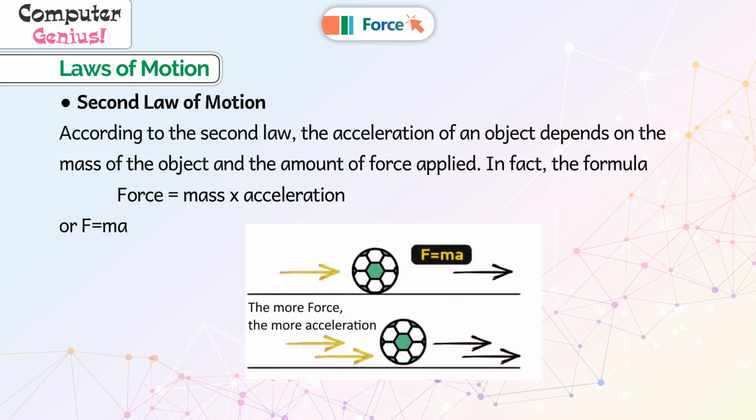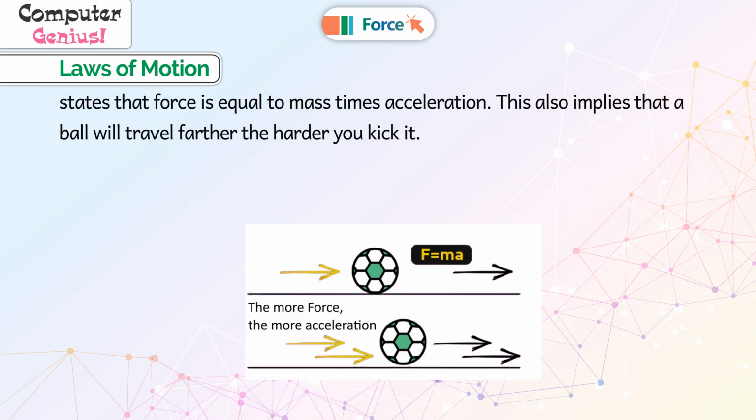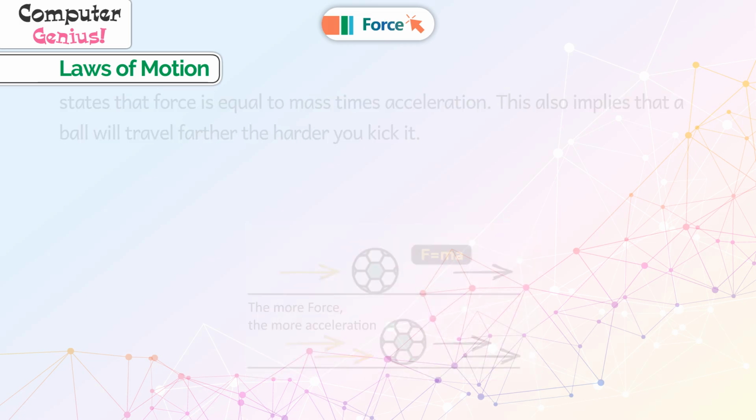Second law of motion. According to the second law, the acceleration of an object depends on the mass of the object and the amount of force applied. In fact, the formula force is equal to mass multiplied by acceleration, or F = ma, states that force is equal to mass times acceleration. This also implies that a ball will travel farther the harder you kick it.